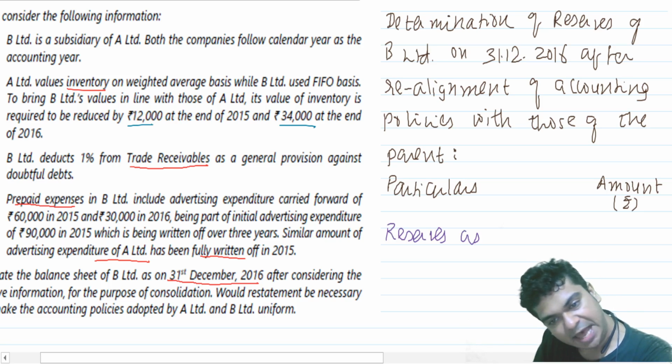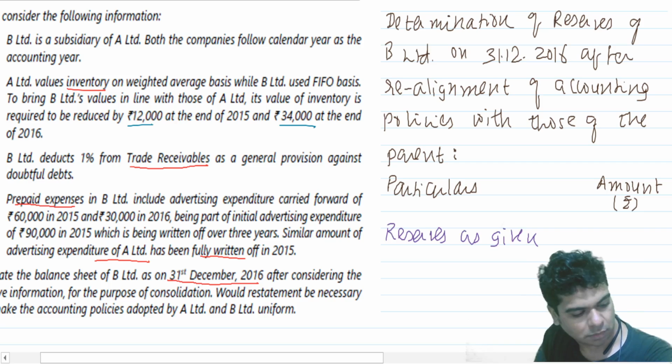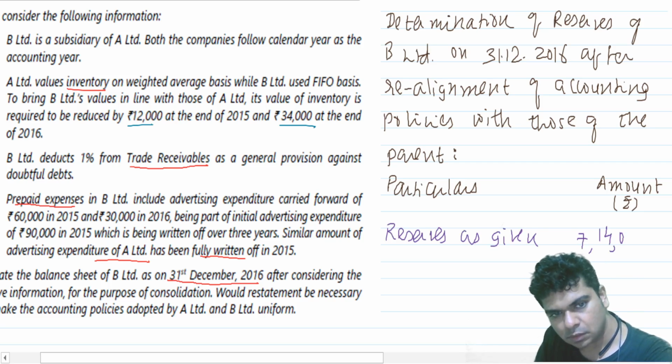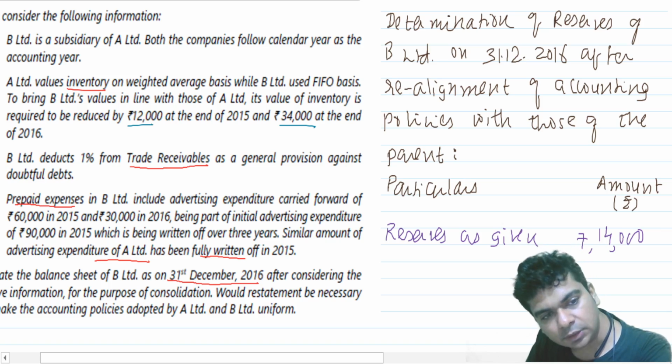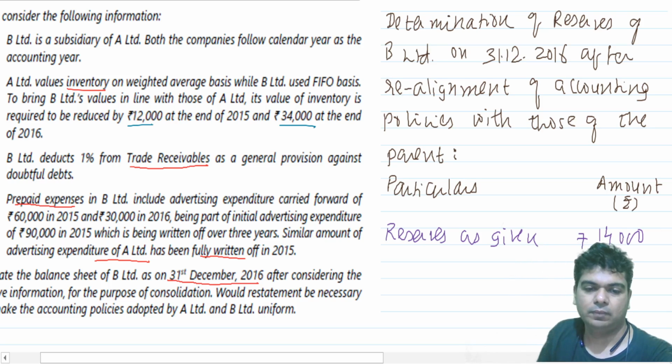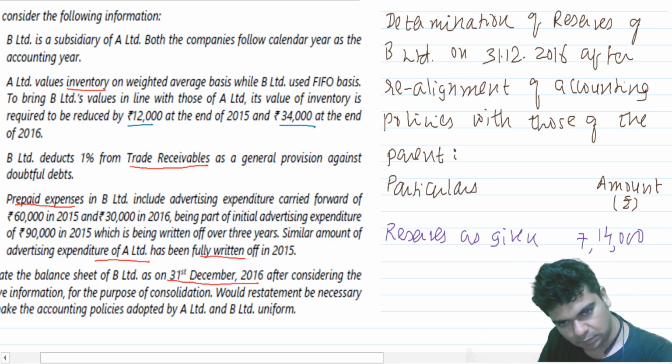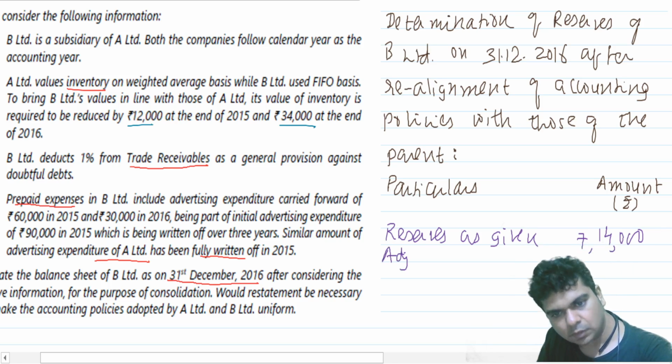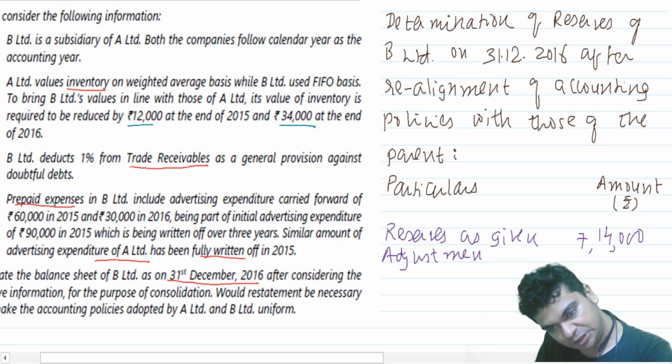Say reserves as given, 7,14,000. Then we say adjustment for.